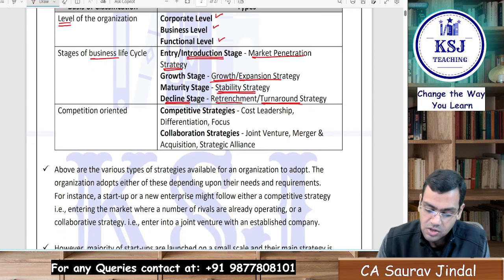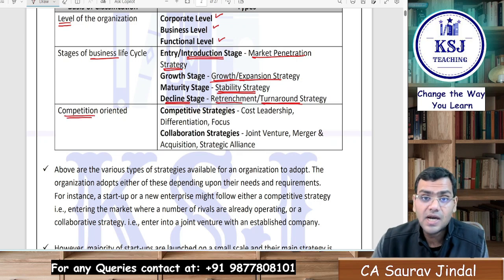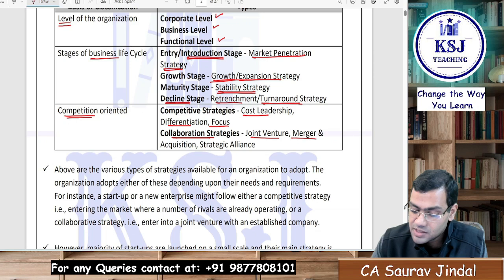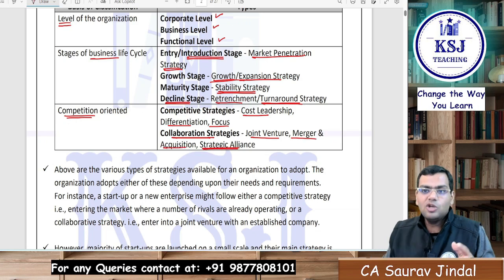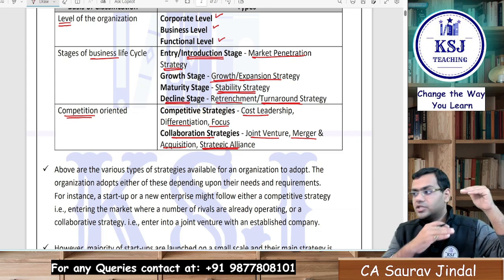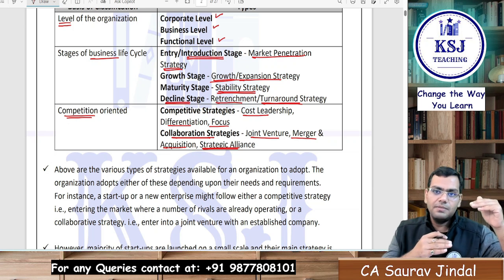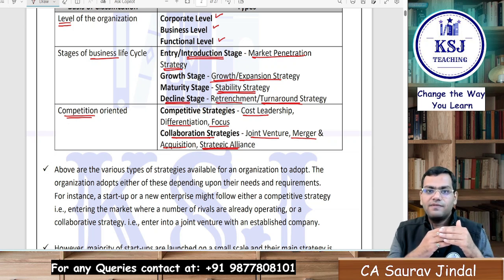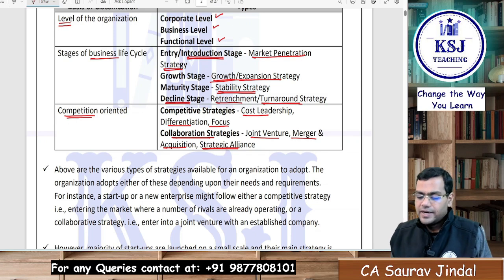Then if it is based on the competition, then what will happen, sir? Competitive strategies you will follow. Cost leadership, differentiation, focus. Or you will go for collaboration strategies, for example, joint venture, merger, acquisition, strategic alliance. Either you will compete, right, on the basis of cost, differentiation and focus, or if you are not in a position to compete, if you feel that the competitor is quite on a high level and you are at this level, and we will not be able to compete with the competitor, so what will you do? You will shake hands with the competitor, right? Through joint ventures, through mergers, through strategic alliance. He says, let's collaborate and fight in the market together, right?